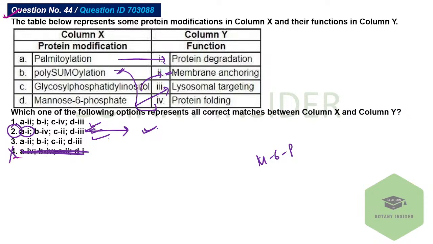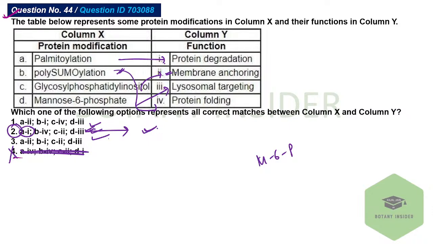See, regulating various aspects, correct. But the degradation is majorly via ubiquitination. These are modifiers. They are not just for the degradation.